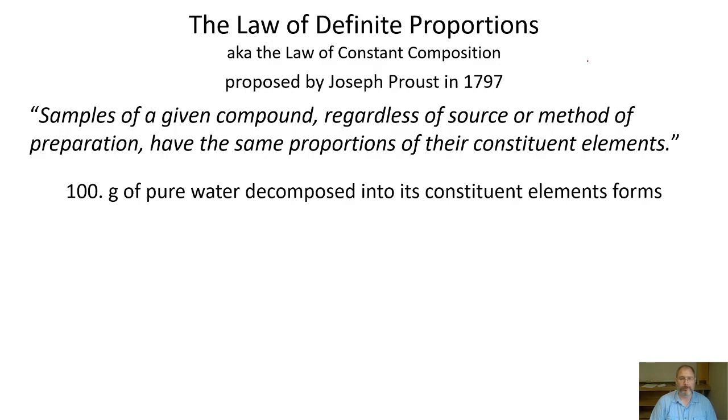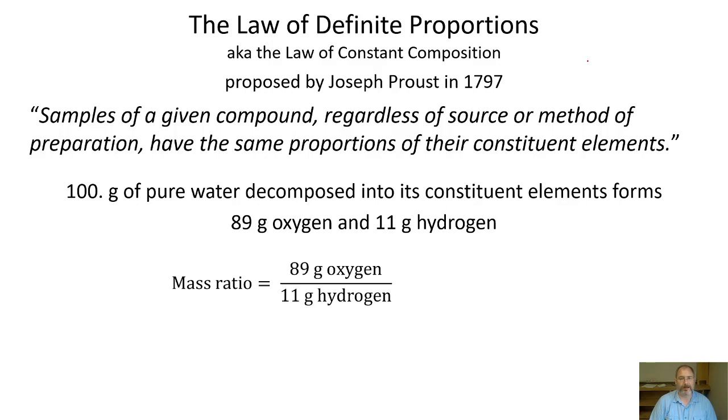So, for example, if we had 100 grams of pure water and we decomposed it into its constituent elements, we would see that there would be 89 grams of oxygen and there would be 11 grams of hydrogen. And the mass ratio of the oxygen to hydrogen would be 89 grams of oxygen divided by 11 grams of hydrogen, which we could then simplify to 8 grams of oxygen for every 1 gram of hydrogen. So we see that for water, it has a mass ratio of 8:1 oxygen to hydrogen.